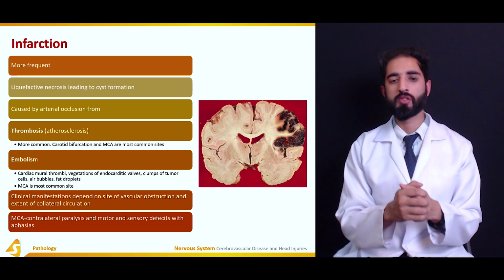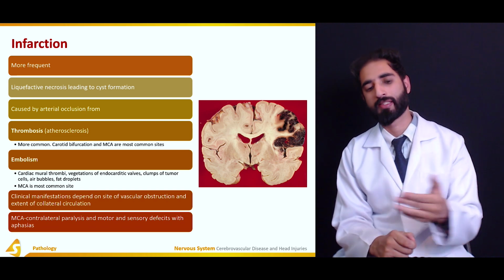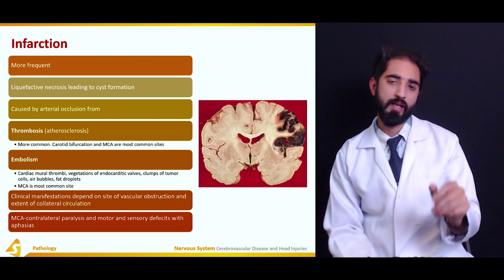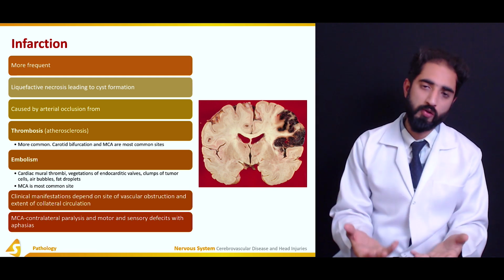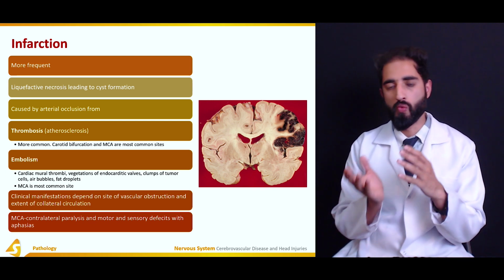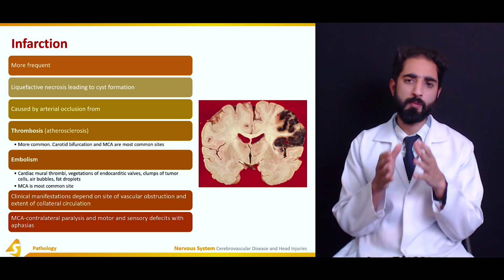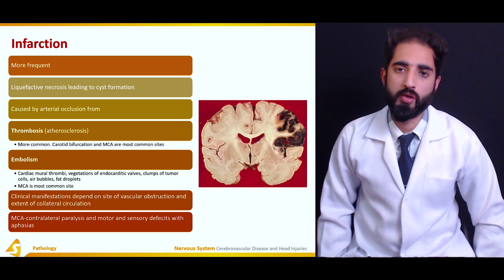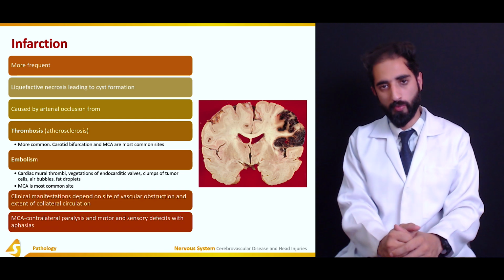Now, the clinical manifestations of the cerebral infarction depend on the site of the vascular obstruction and the extent of collateral circulation. For example, if there is a middle cerebral artery occlusion, there would be different clinical signs and symptoms. If there was a stroke or an infarction because of the anterior cerebral artery, then there would be different symptoms. And if there was infarction in the right hemisphere, there would be different symptoms, and if there was infarction in the left hemisphere, there would be different symptoms. So it all depends on which blood vessels were occluded on which side, and it would result in different symptoms in different individuals. But most commonly, as we discussed, it is the middle cerebral artery.